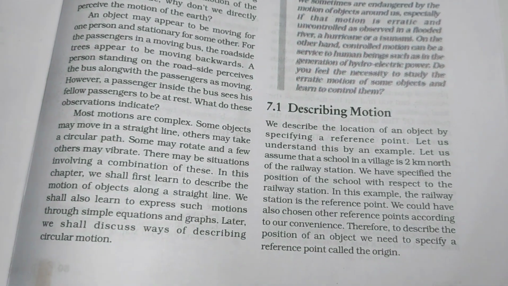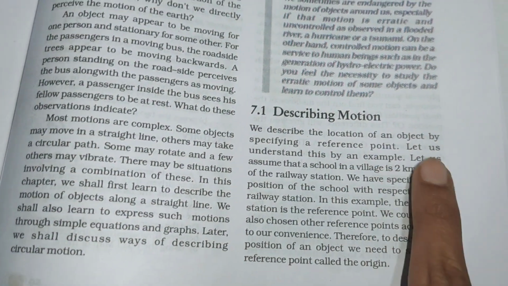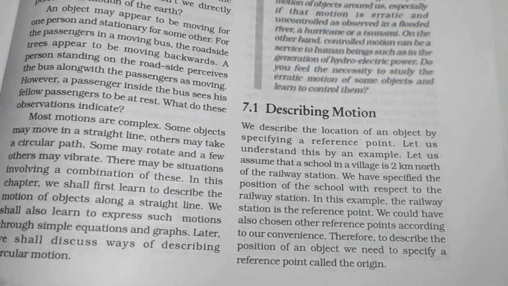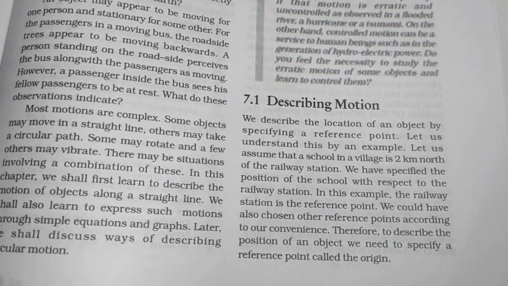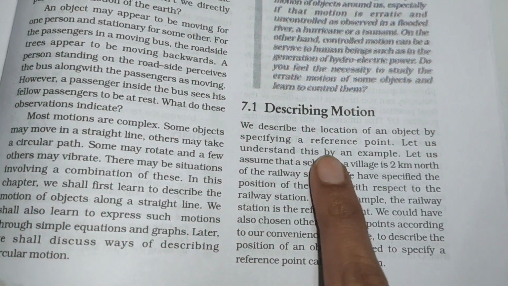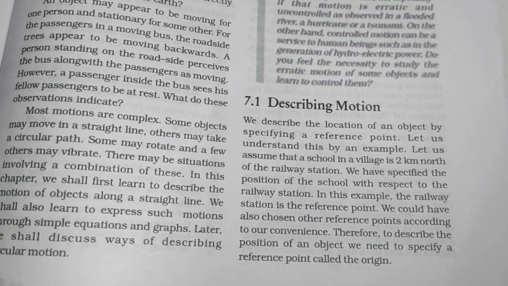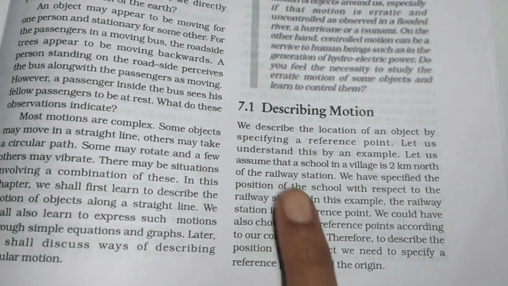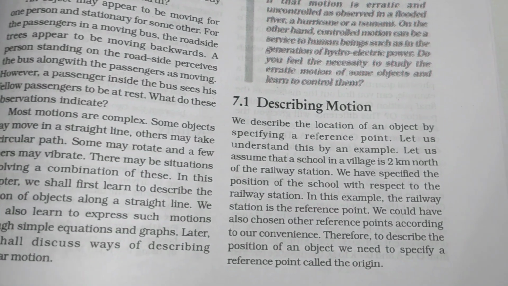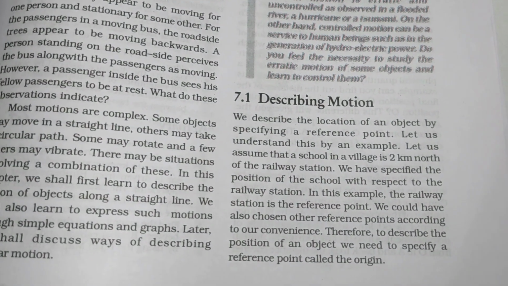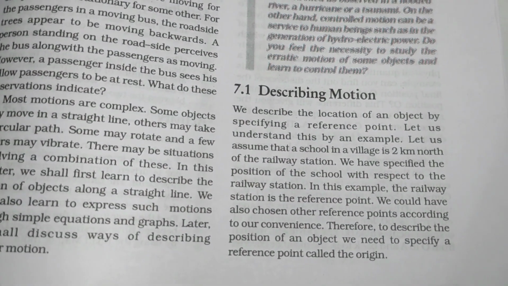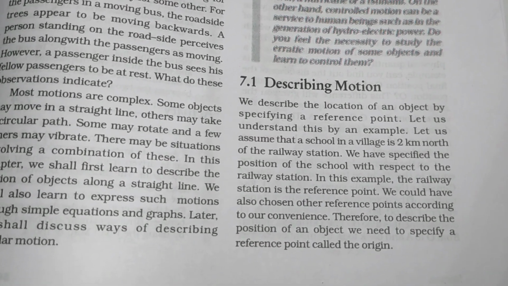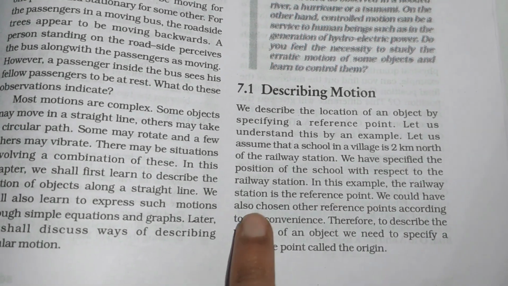Then, how to describe a motion? We describe the location of an object by specifying a reference point. So if one object is there, we specify its location by taking a reference point. For example, let us assume that the school in a village is 2 kilometers north of the railway station. Here the reference point is the railway station. The landmark is the reference, so the railway station is the reference point.